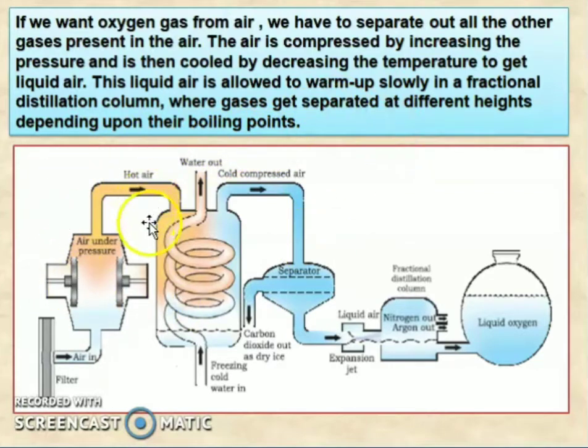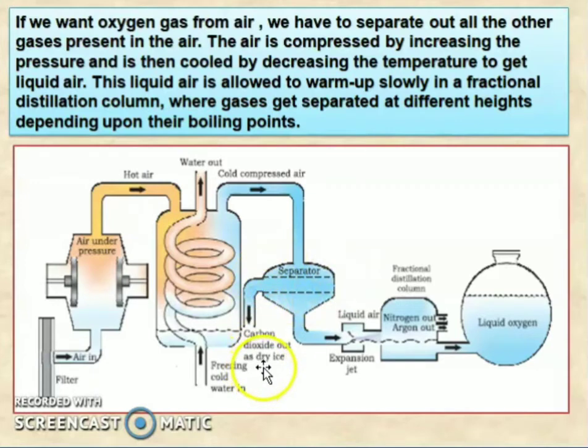So this is the column. Here this is a filter, and the air enters this way. The air is put under high pressure and the temperature is decreased. What happens? The air will become liquid air. Then this air is warmed, and it goes through here, and here there is a water inlet for freezing, which goes in and out. The cooled, compressed air then goes into a separator.